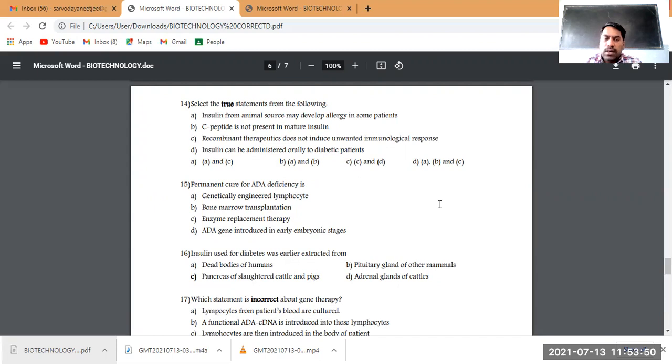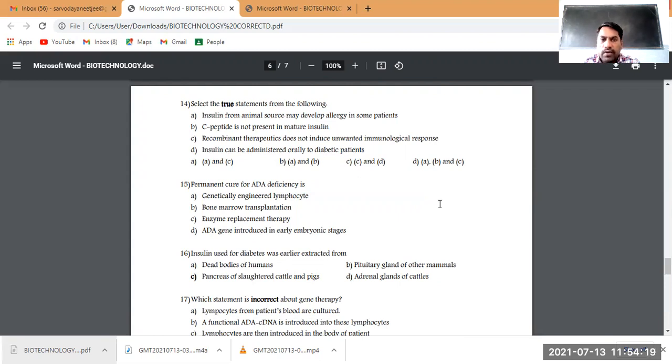Of course, insulin that is freshly released from the beta cells of islets of Langerhans into the blood is having three peptide strands A, B, and C. So making it mature and functional is possible only after removal of the C peptide and making a bond between A and B. And that one is a disulfide bond. Of course, there is one more question regarding that.